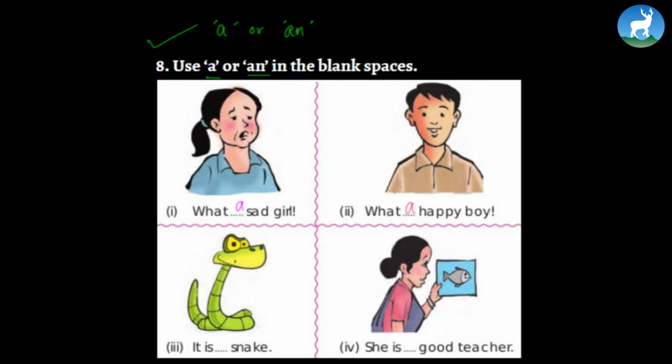Now this thing looks slightly, not just slightly, very much dangerous. It's a snake. So we say, it is a snake. Look at the way she's teaching, she's demonstrating, she's trying to show a fish. So we say she is a good teacher. Am I a good teacher? I don't know. Let's solve some more questions.